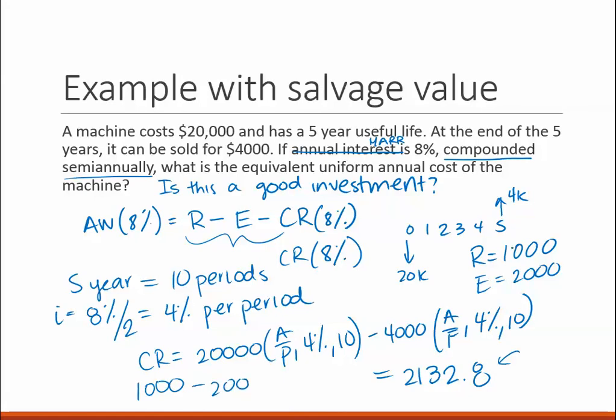Oh, that's obviously not going to make sense. Sorry, I meant 10,000. 10,000 minus 2,000 minus 2132.8, and this, if it's a positive number, which it is, makes us very happy. Good investment, right? Great. Okay.